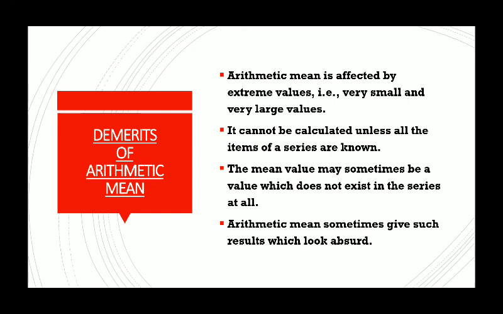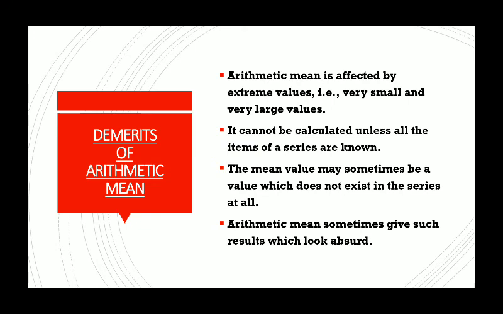The second problem is incomplete data. Yes, if the data is not given in full, we cannot calculate arithmetic mean. If out of 500 items, the values of 499 items are known, but only one item is missing, then also we cannot calculate the arithmetic mean. So that is a drawback.